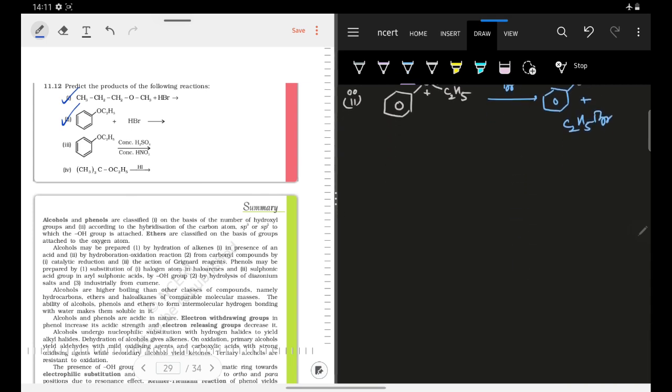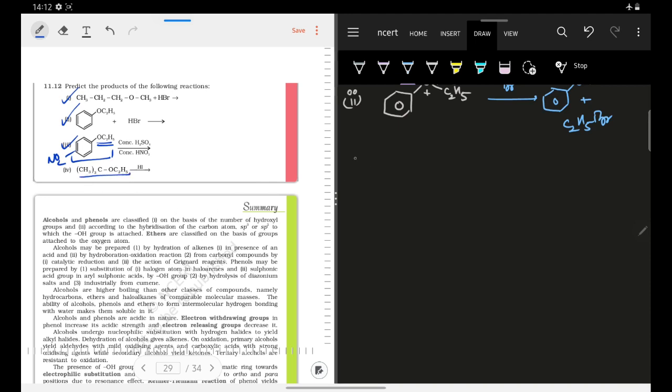Now going to your third reaction. What they have done is that they have taken concentrated H2SO4 and concentrated HNO3. So they are trying to do electrophilic aromatic substitution, the nitration of this compound. So you have OC2H5. I know that OC2H5 is ortho-para directing. So the major product will be your para product, that is your nitro will be attached on the para position. Now I have this and I have to react it with HI.